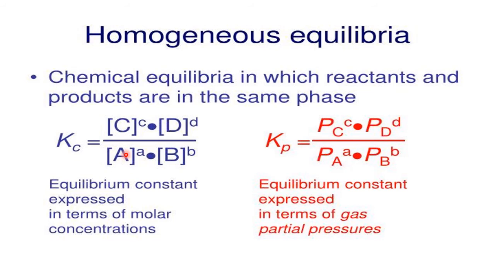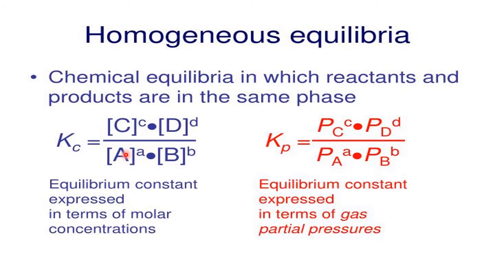What is PV? PV equals nRT, so n by V equals P by RT. RT you keep separate. What is n by V? It is the number of moles in a particular volume, which is concentration, no? So n by V is nothing but pressure only. Therefore, both are related.